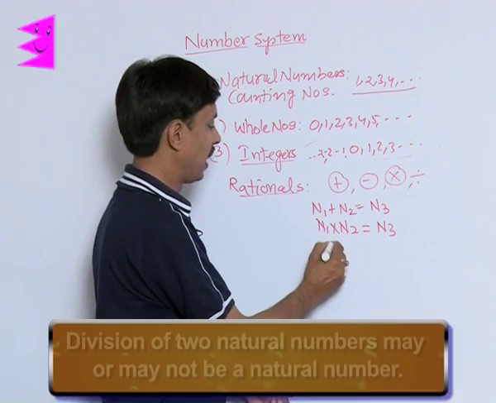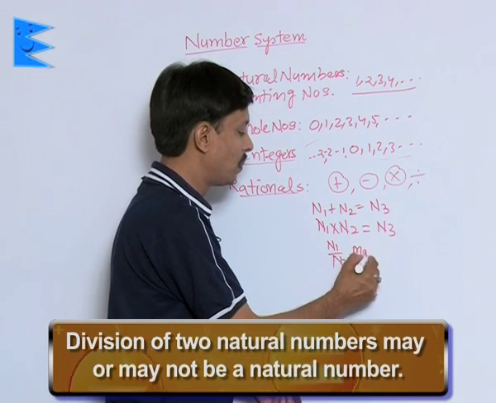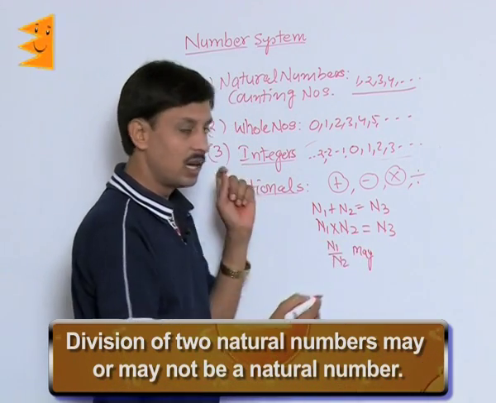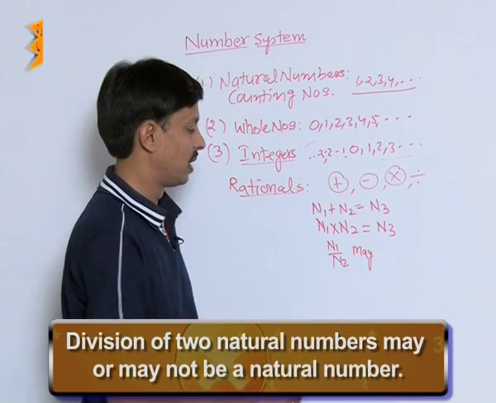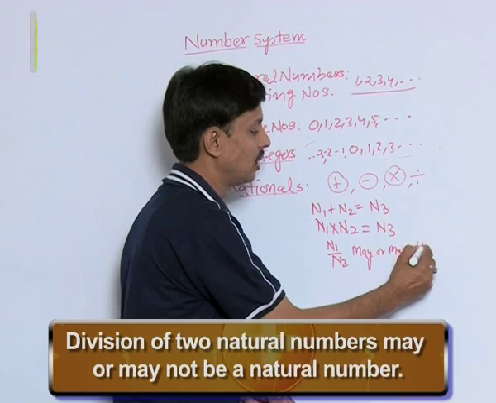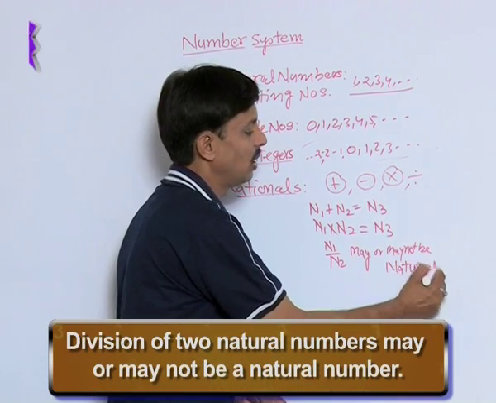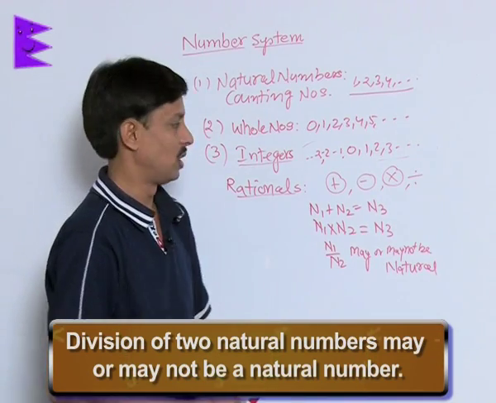But when we divide two natural numbers, the result may or may not be natural. How?